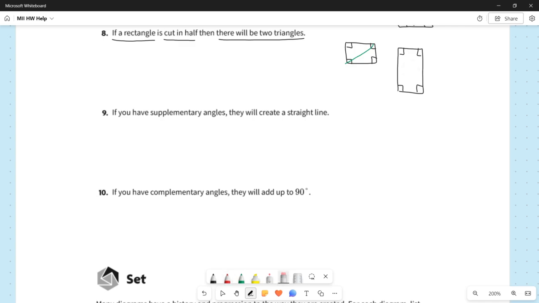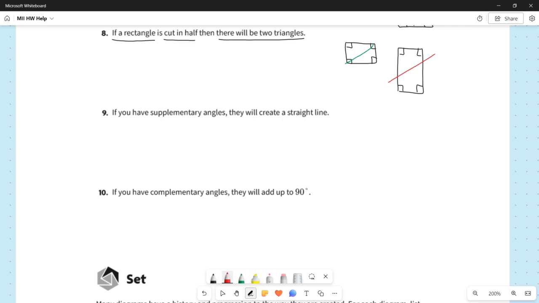But there's lots of other ways that we could cut this. Obviously, we could also go vertically, right? That would cut it in half, and again, we're left with two rectangles. You can also cut it in half like something like this, right? That is still cutting it in half. The two pieces of the rectangle are essentially congruent, and so this would still be cutting it in half. And in this case, you're definitely not left with two triangles.